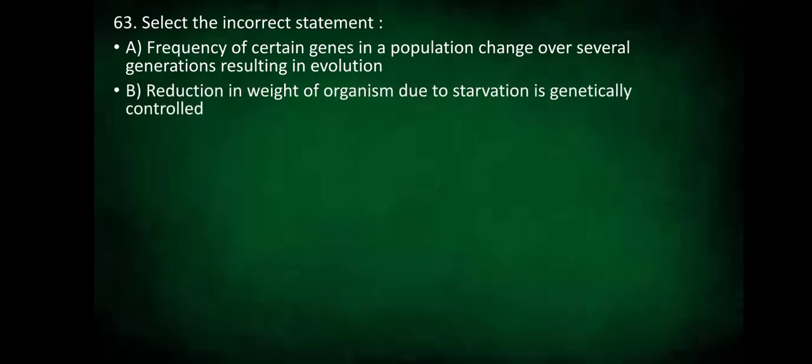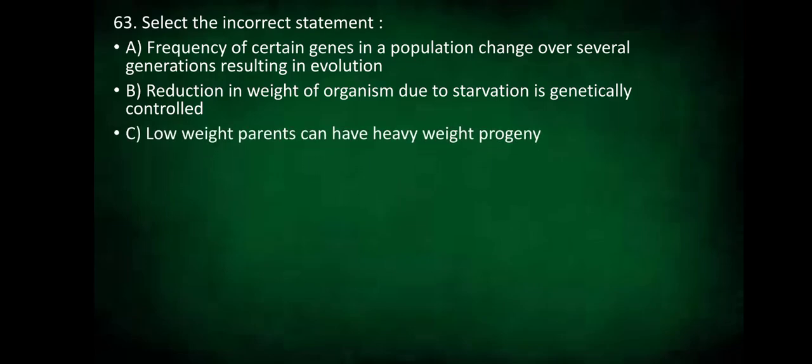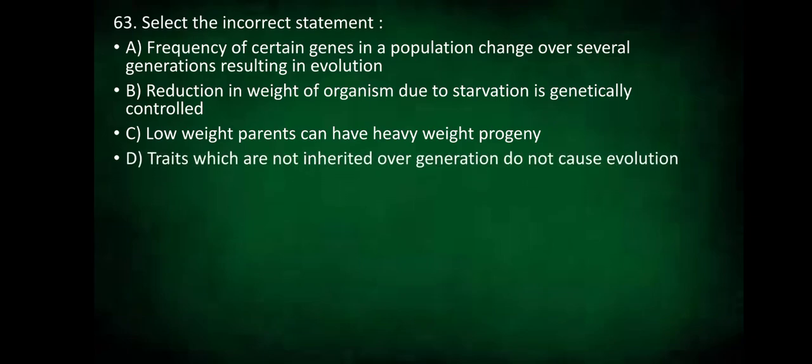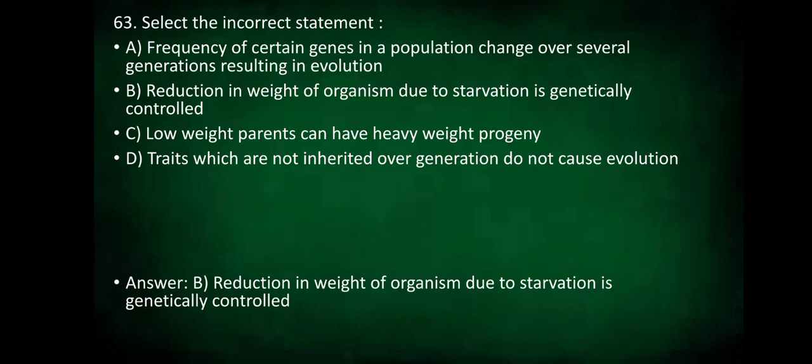Select the incorrect statement. Frequency of certain genes in a population change over several generations resulting in evolution, or reduction in weight of an organism due to starvation is genetically controlled, or option C, low weight parents can have heavy weight progeny, or is it option D, traits which are not inherited over generations do not cause evolution? So which is the incorrect statement? It is the reduction in the weight of an organism due to starvation is genetically controlled.